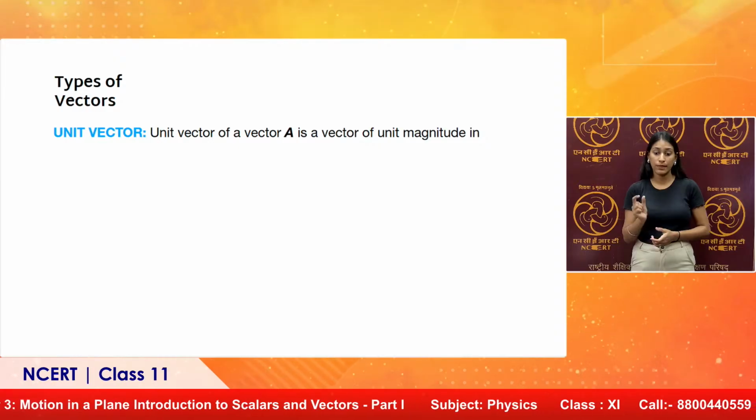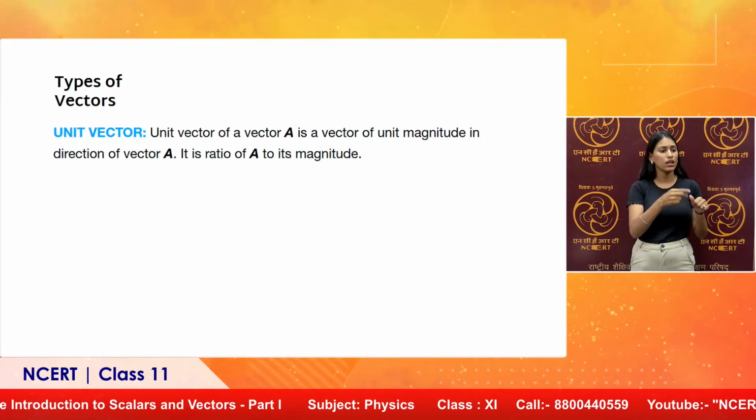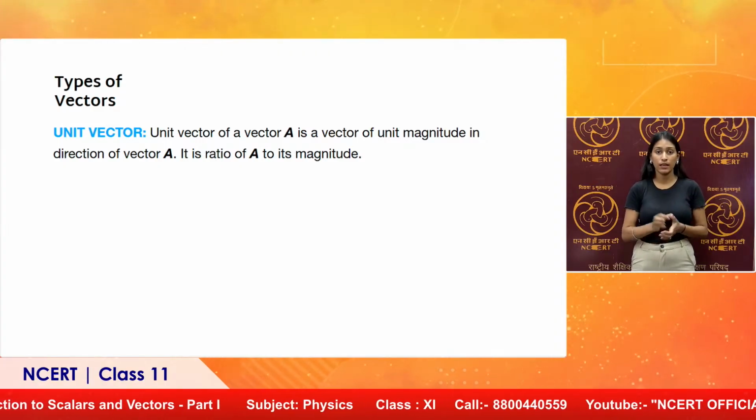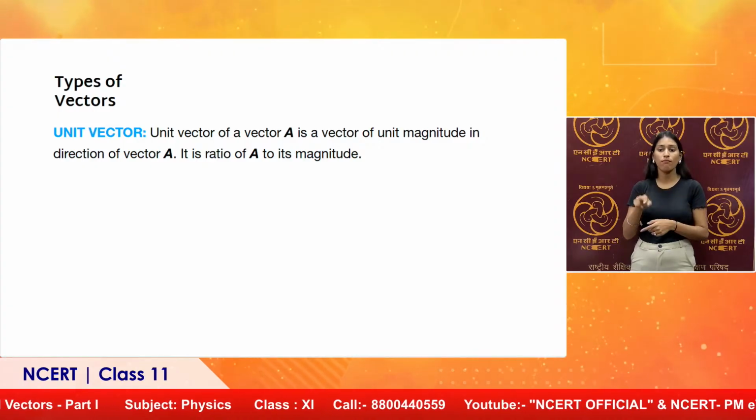The unit vector of a given vector A, as the name suggests, will have a magnitude of 1 unit only, and the unit vector is the vector A divided by its magnitude. 75 Newton east divided by 75 Newton, you will get only direction here, east. 1 unit east.